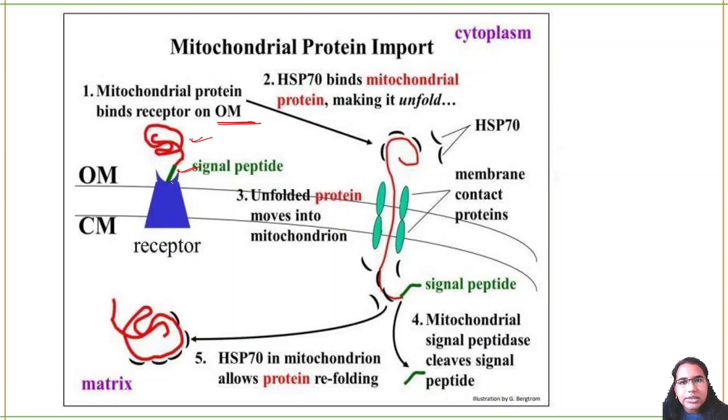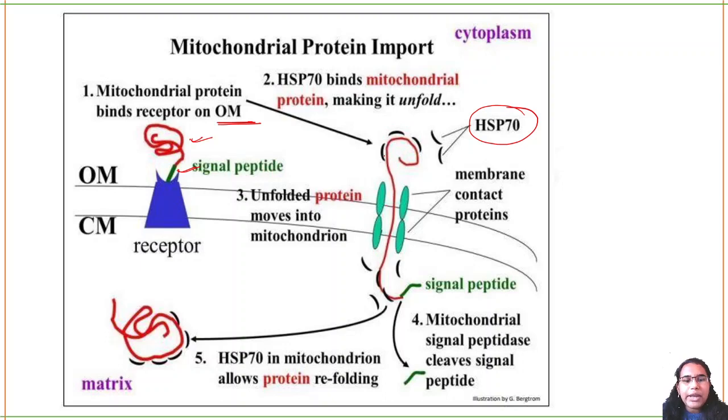The second thing is the HSP. HSP is heat shock protein 70. It will bind the mitochondrial protein and unfold it. The protein is folded here; HSP70 will go and bind to this protein and unfold it. The unfolded protein will move into the mitochondria, along with the signal peptide.